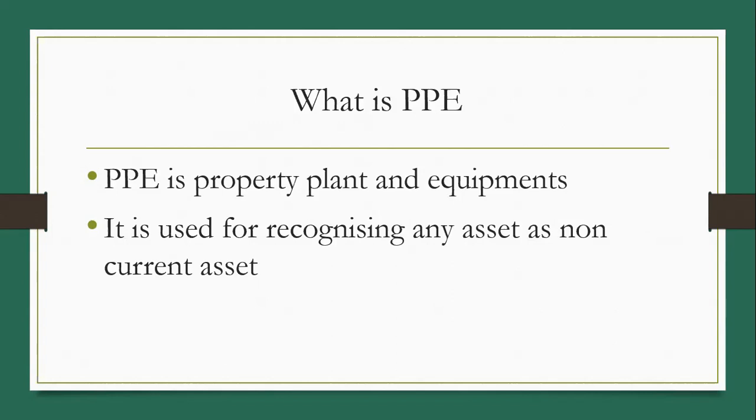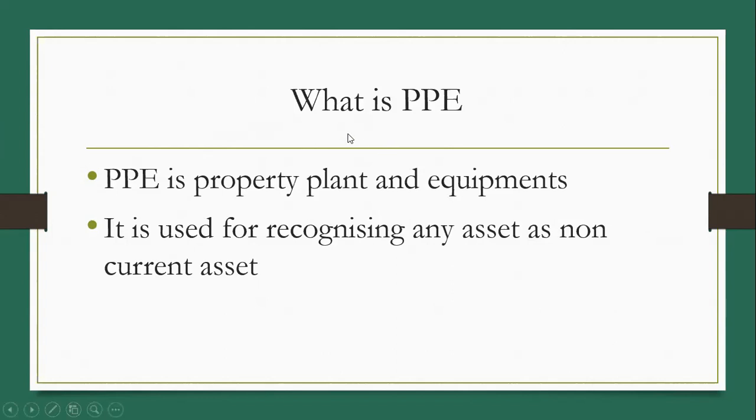We classify our assets as current asset and non-current asset. This accounting standard is used to classify the assets as non-current asset on the basis of various rules given in this accounting standard.